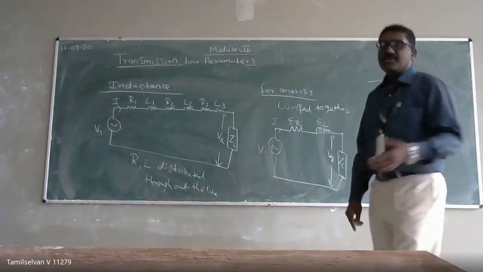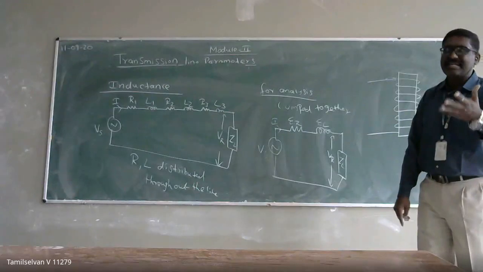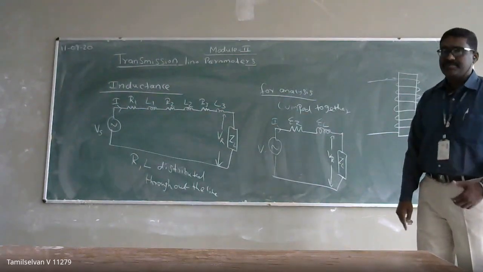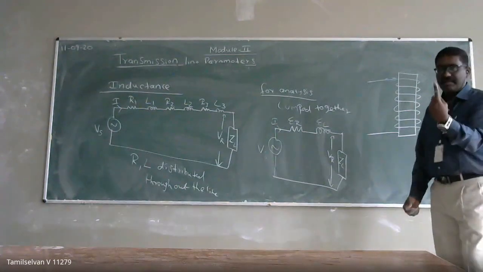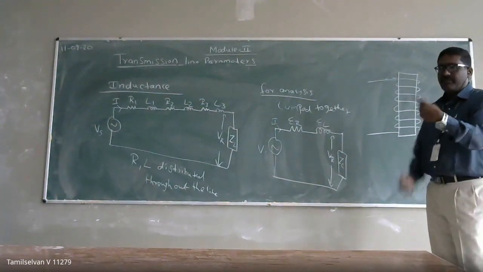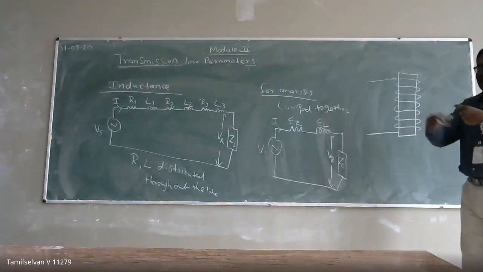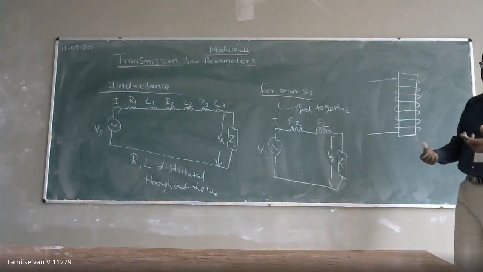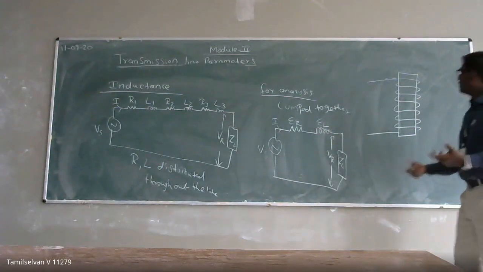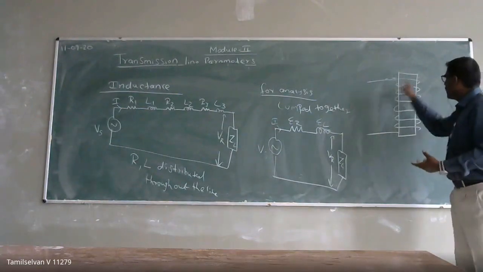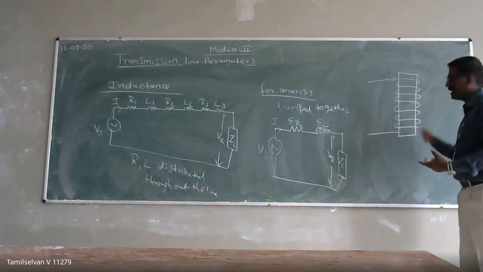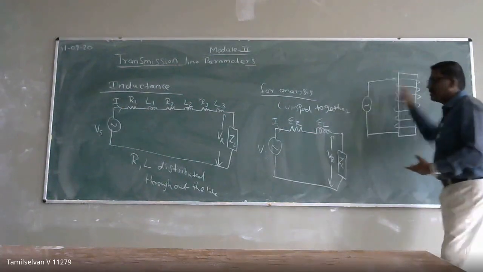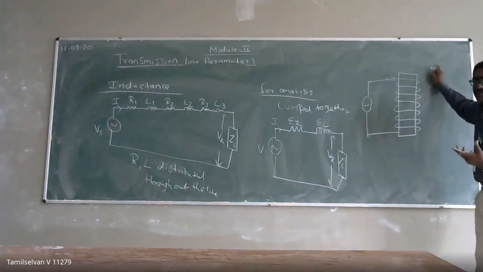So in your circuit theory, you studied how to construct an inductor. As the best example, you have taken the solenoid, right? A piece of iron which is wound by a copper conductor, and you apply the potential, that becomes an inductor. I take an iron piece, and the iron piece is wound by a conductor, right? If you apply the potential, then that becomes an inductor.